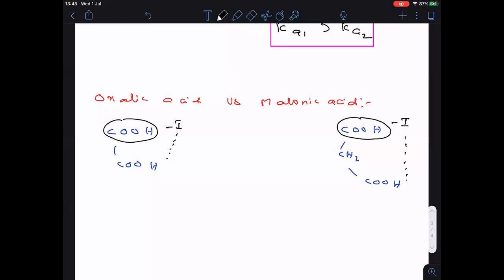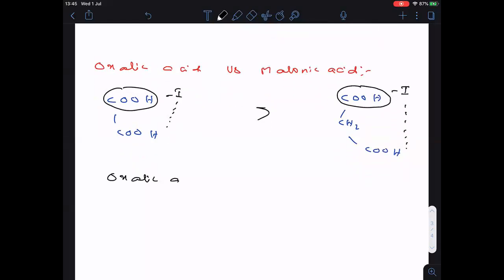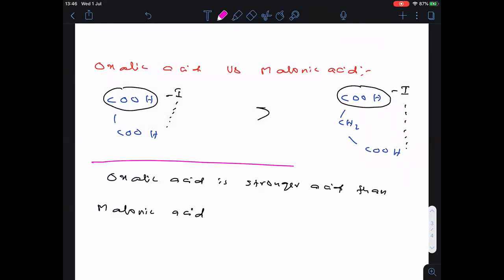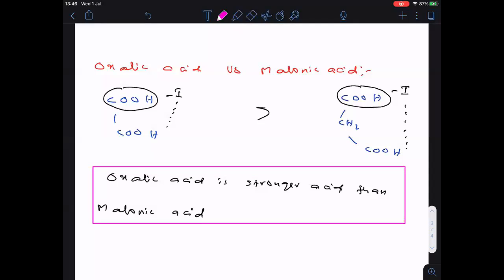Therefore, oxalic acid is a stronger acid when compared to malonic acid. Oxalic acid is a stronger acid than malonic acid. Clear, everyone?